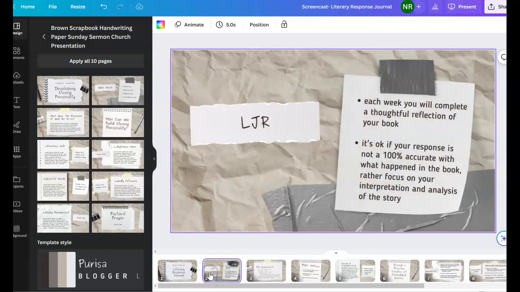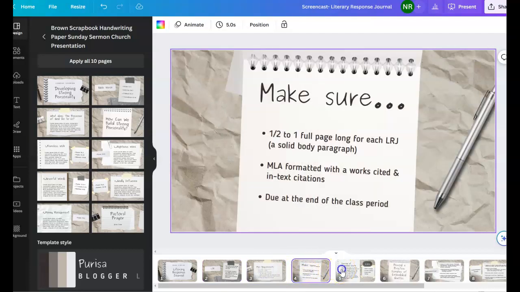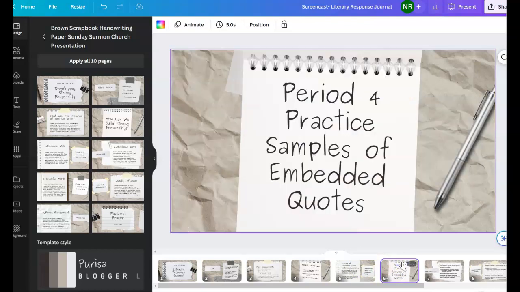I have the slides laid out for you. So page 1, page 2, we're going over literary response journal, the requirements. Make sure you have this. I have my example of an embedded quote. Now here's where you come into play, where you're going to practice. So I've already titled a slide, as you can see, period 4 practice samples of embedded quotes.